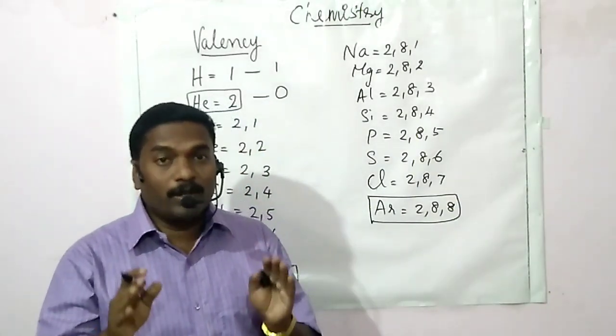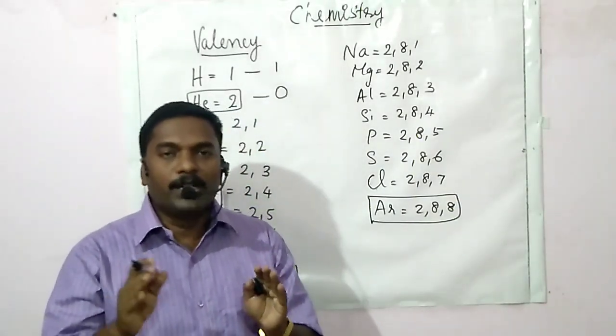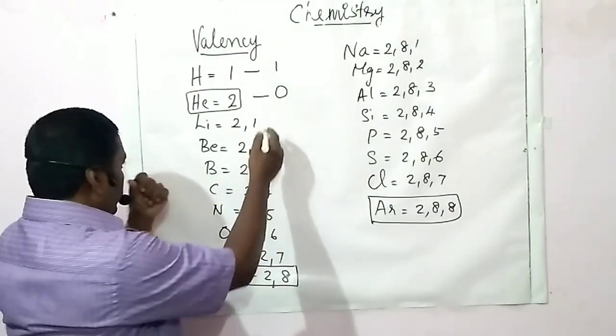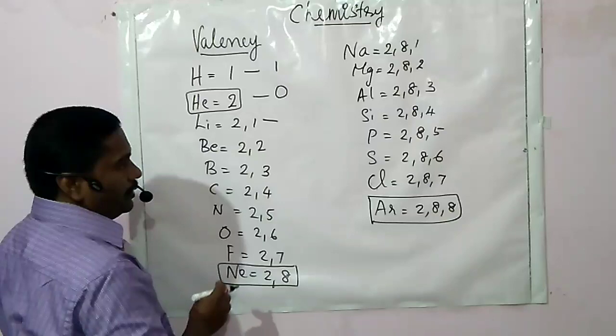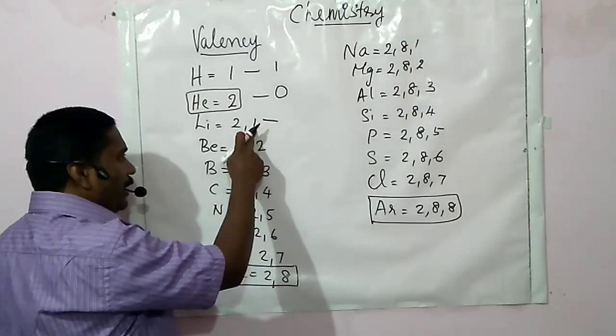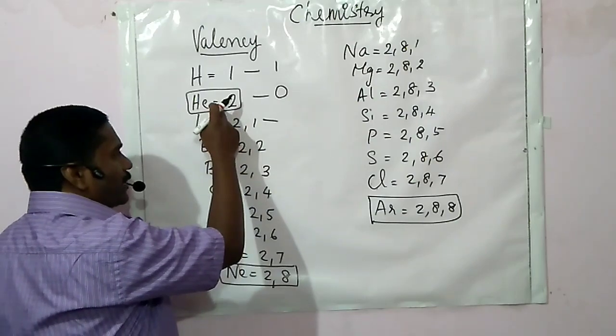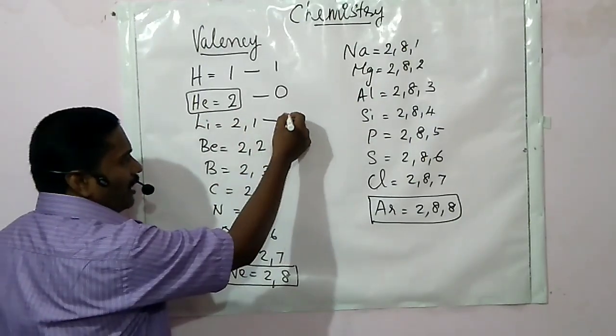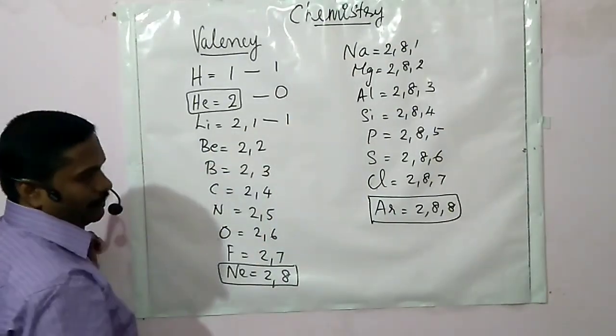Helium is not at all ready to share, lose or gain electrons. Then lithium, by losing the single electron, will attain the nearest noble gas configuration, that of helium. So the valency of lithium is also 1.